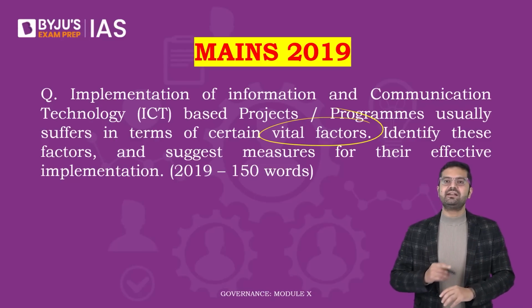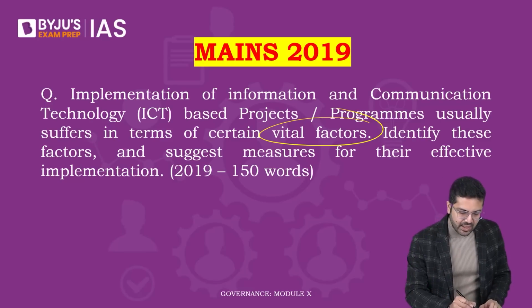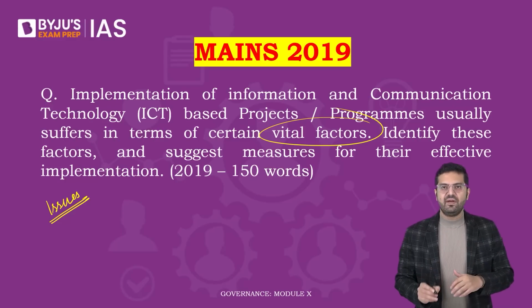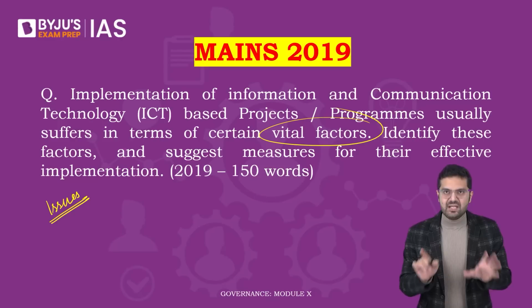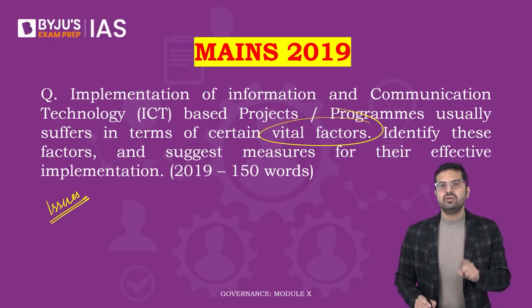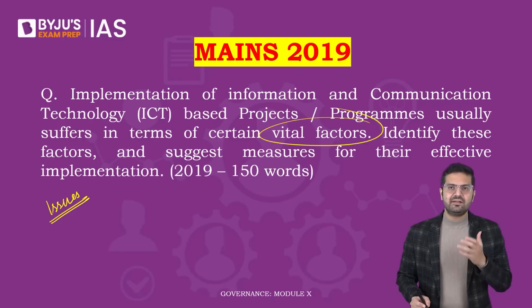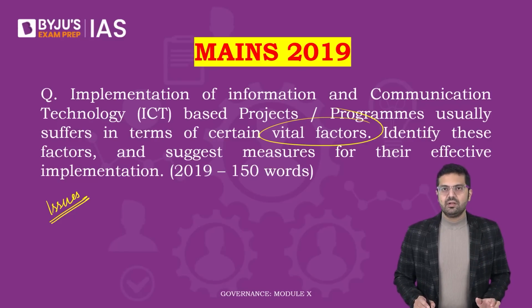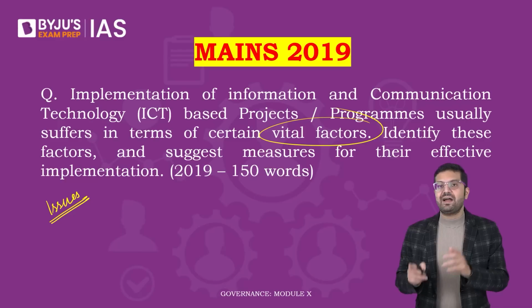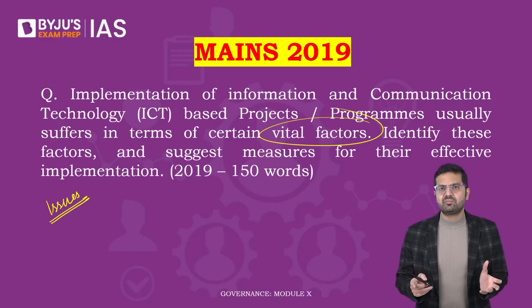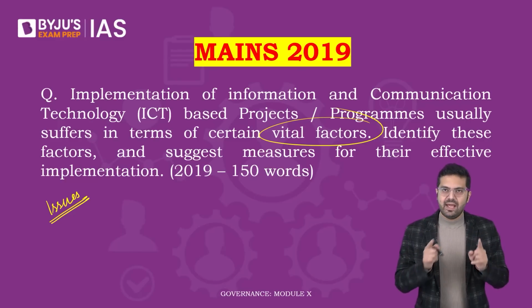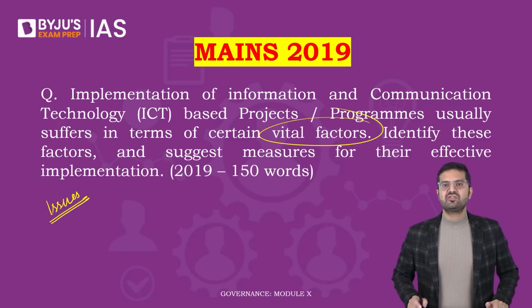Firstly, you have to identify those factors, meaning what are the issues that you may face when e-governance projects or any program is being launched using ICT, information and communication technology. Things like digital divide, lack of trust, lack of training, digital literacy, capacity building of staff, geographical factors could be a cause of concern. There are so many aspects, lack of vernacular content, etc. And then address those concerns. So questions on e-governance primarily come along these lines.